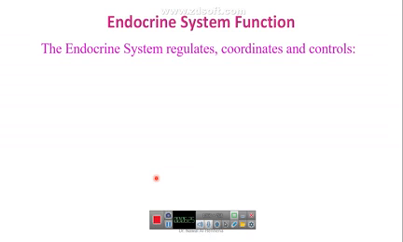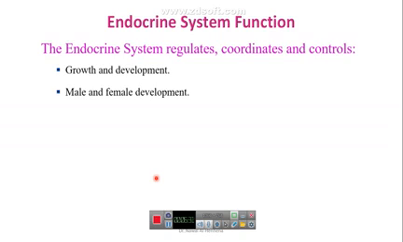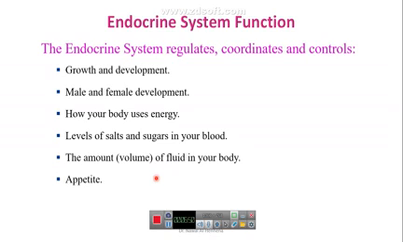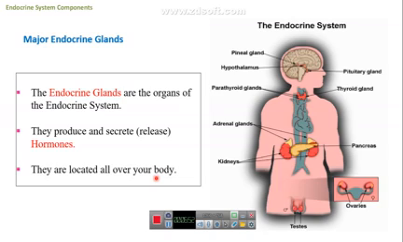The function of the endocrine system, in general, is to regulate, coordinate, and control the functions inside the body, like growth, development, and use of the body for energy, biochemical reactions and biochemical pathways that belong to the metabolic regulation of the body, levels of salts and sugar, appetite, and many other functions.